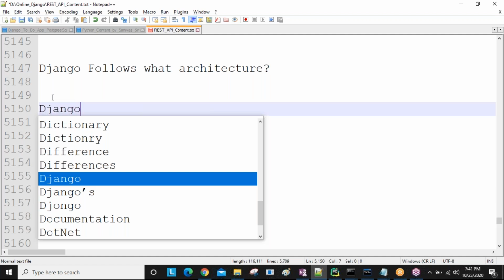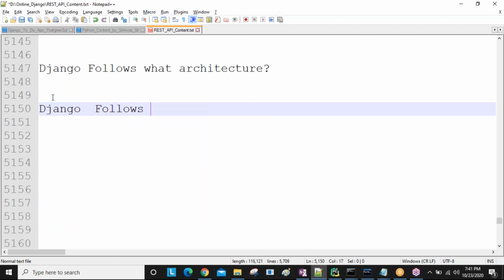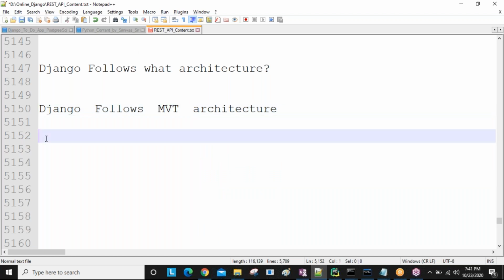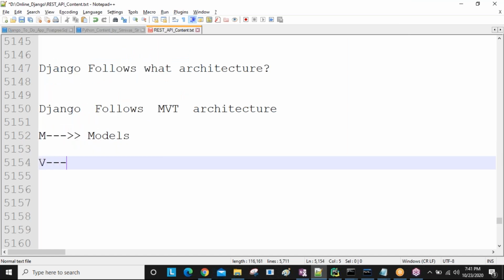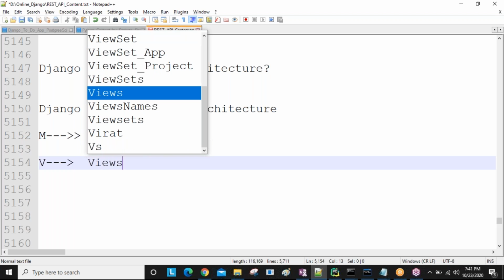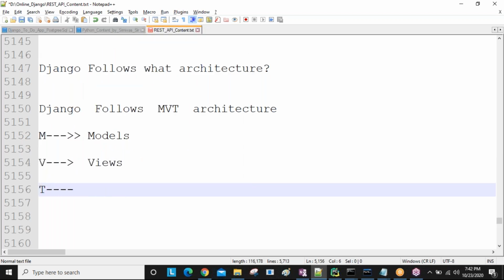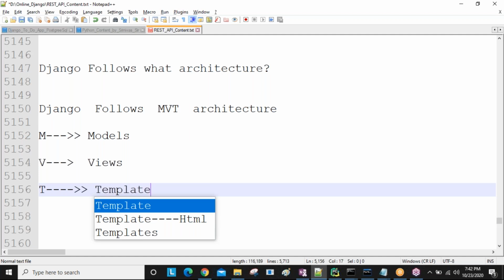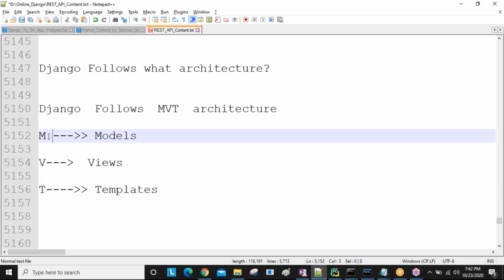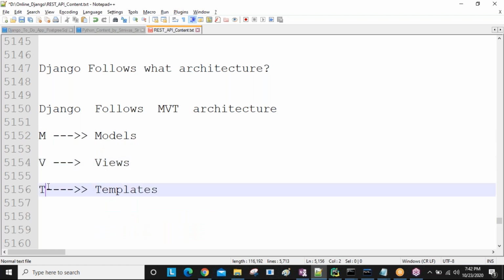So here Django follows MVT architecture. This is the architecture, sir. I'll tell about the MVT. M stands for models, V stands for views, and T stands for templates. Understand? So M stands for models, V stands for views, T stands for templates. This is the structure of MVT architecture.